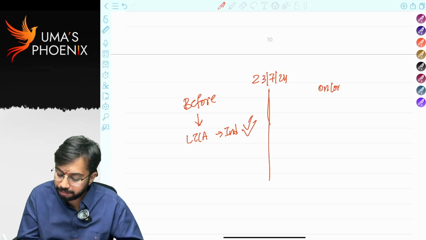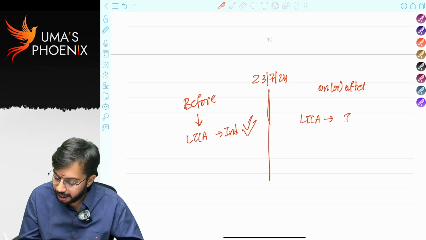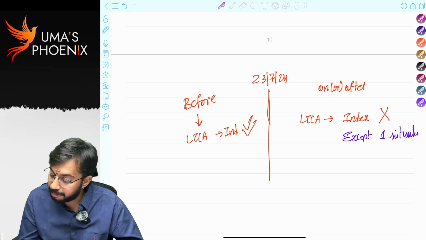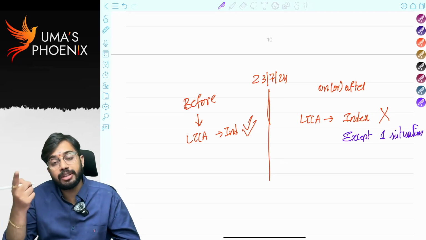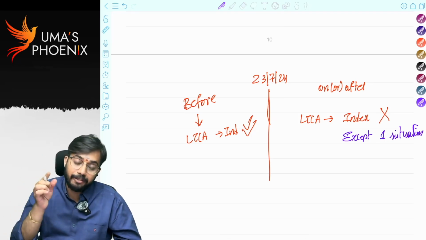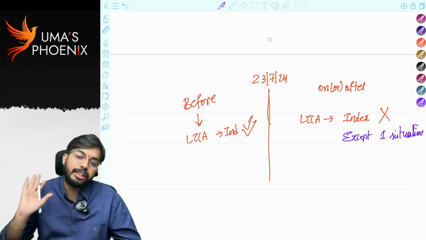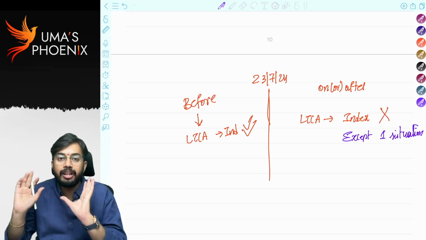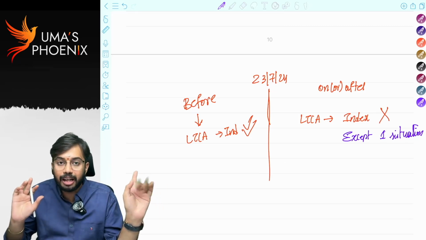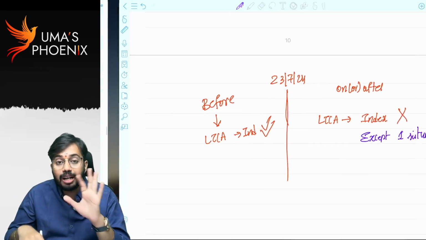On or after, if you are transferring a long-term capital asset, indexation benefit is not available except in one situation. That means even after 23rd July 24 also, for long-term capital asset transfer, indexation benefit is available but only in one situation. Generally, after 23rd July 2024, on transfer of a long-term capital asset, indexation benefit is not available except in one situation. What is that one situation?